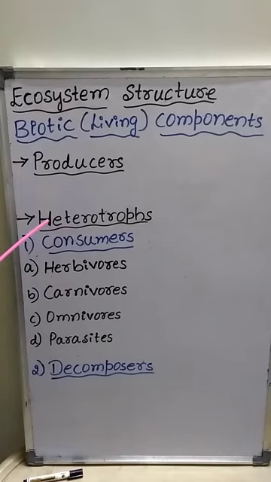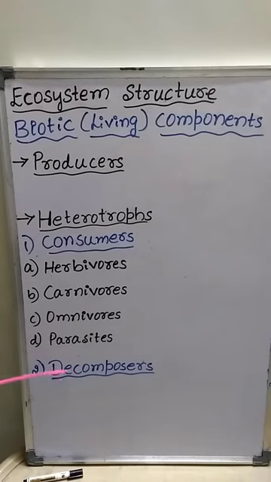Heterotrophs are the organisms which are unable to manufacture their own food. Hence, they are dependent on autotrophs, or producers, for food. Heterotrophs directly or indirectly obtain the ready-made food from the producers.